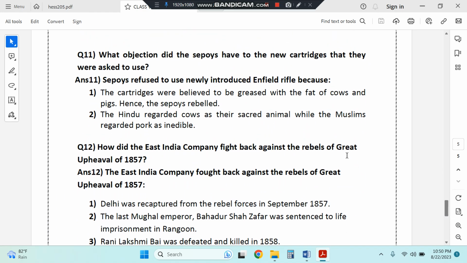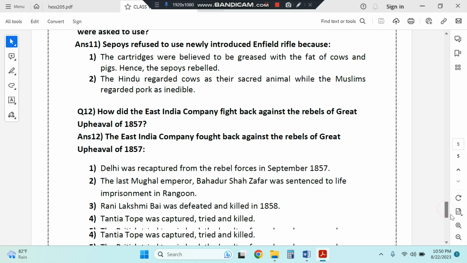Next, question number 11. What objection did the sepoys have to the new cartridges that they were asked to use? This is also important. The cartridges were believed to be greased with fat of cow and pig, and hence the sepoys rebelled because Hindus regarded cows as their sacred animal, while Muslims regarded pork as inedible.